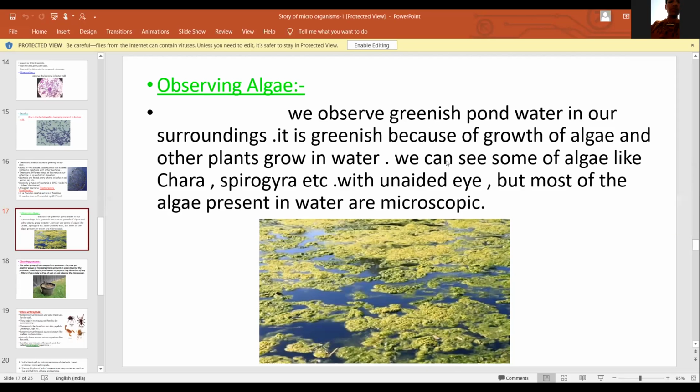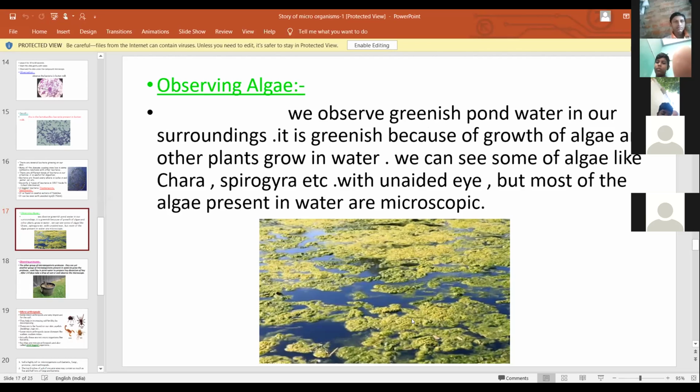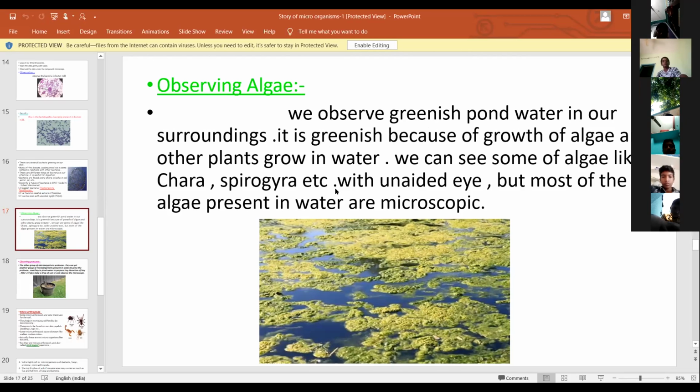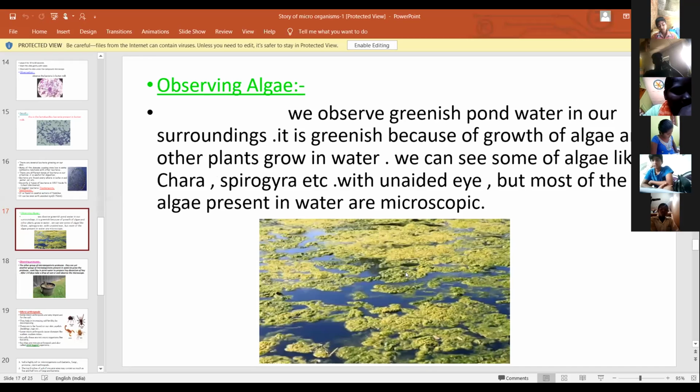It is greenish because of the growth of algae and other plants that grow in water. This is the algae, grown in the pond water. We can see some algae like chara and spirogyra present in the pond water.